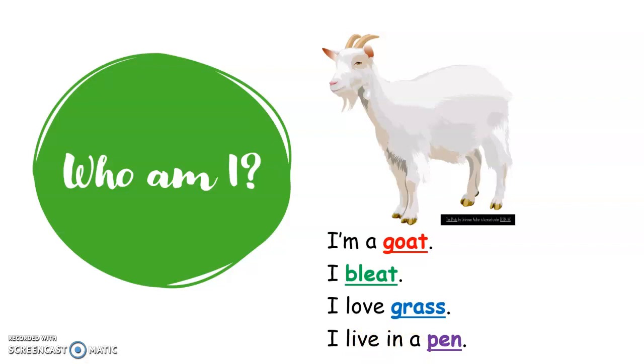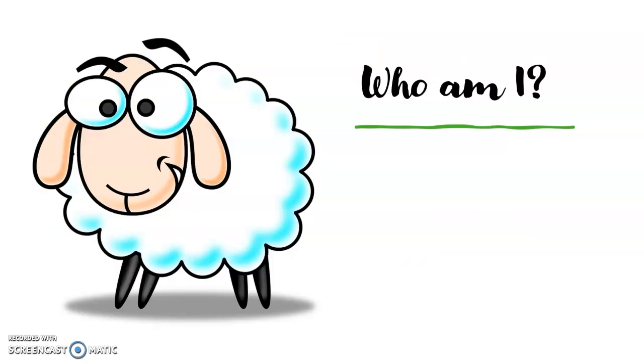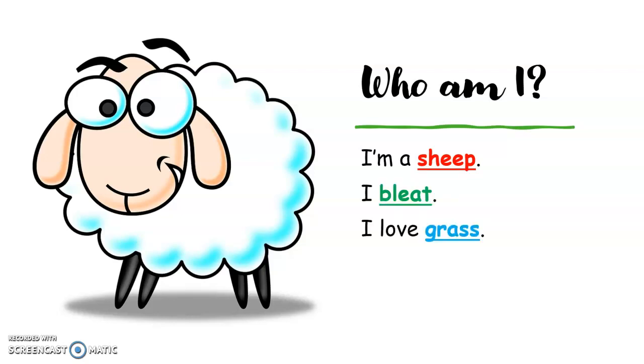Very well, children. Next, we are going to look at an animal which is very similar to a goat. Do you know what it is? Alright, this is the animal. I'm a sheep. I bleat. I love grass. I live in a pen. Is it similar to a goat? Yes. Now, read with me.